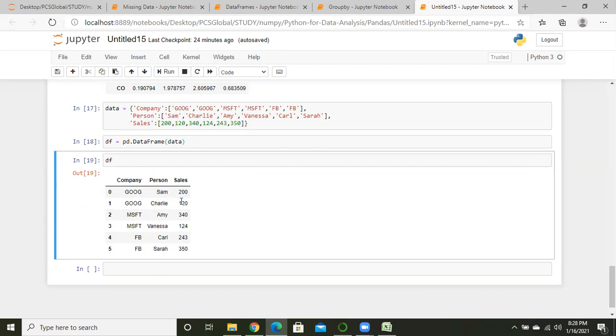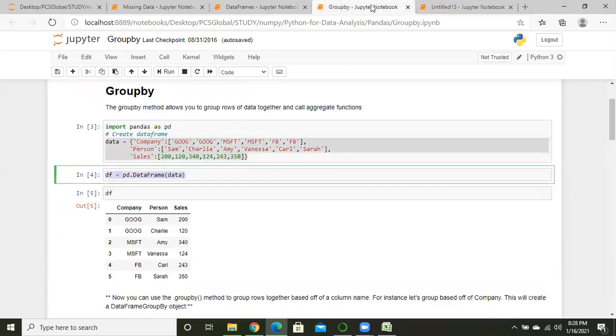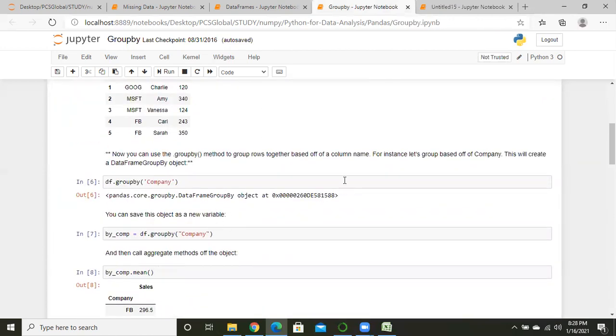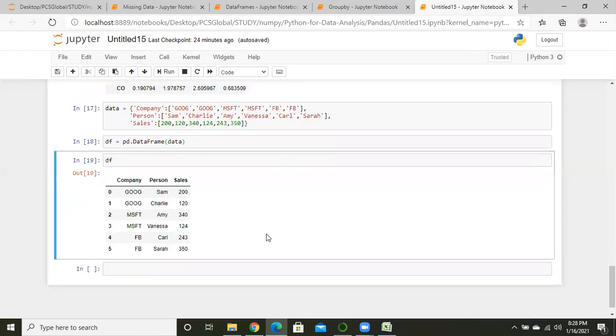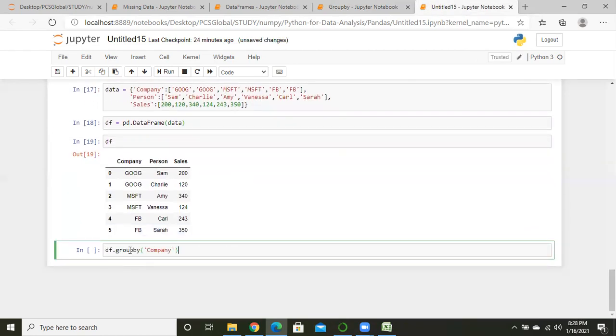So what we want, actually, what is the objective of group by? Just see it.